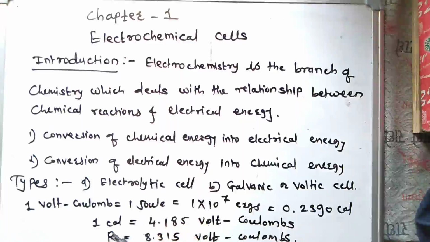There are some different examples of the electrolytic cell. An electrolytic cell is used in the electrolysis of water. Another example is the electroplating of metal.